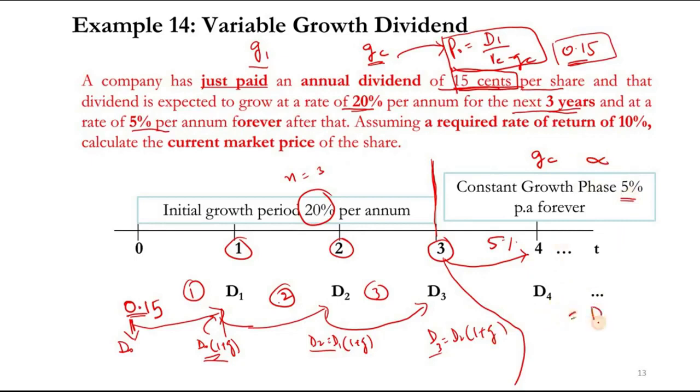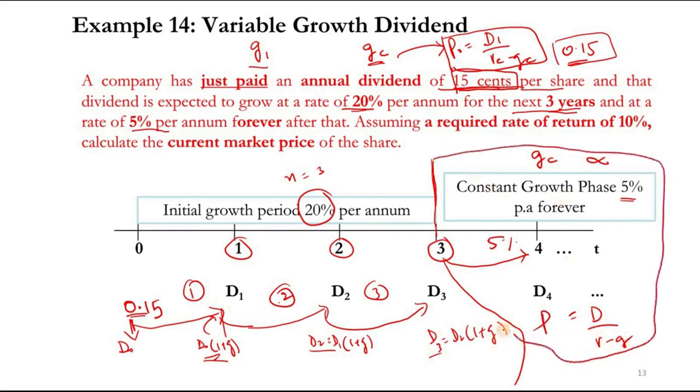We use D over (R minus G), and that is equal to P. So this part gives you the answer of P. The dividend we calculated at D3 will be D3 times (1 plus GC), because it will grow forever, divided by (R minus GC).